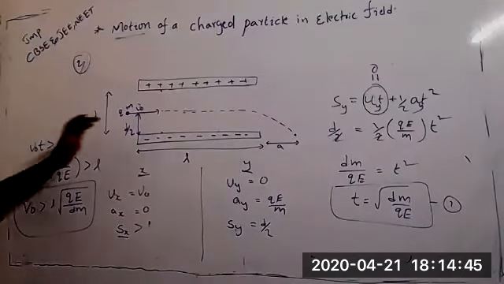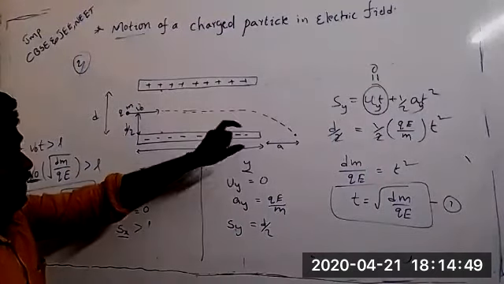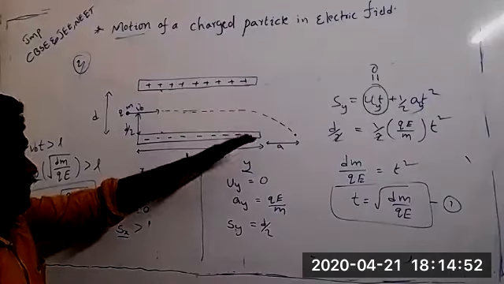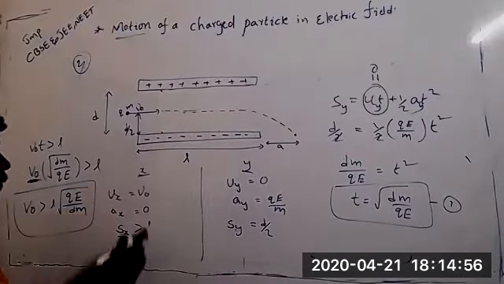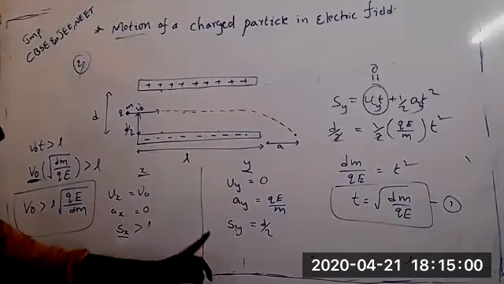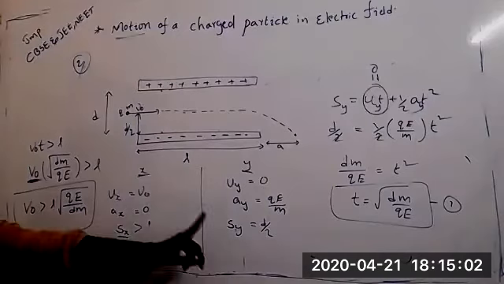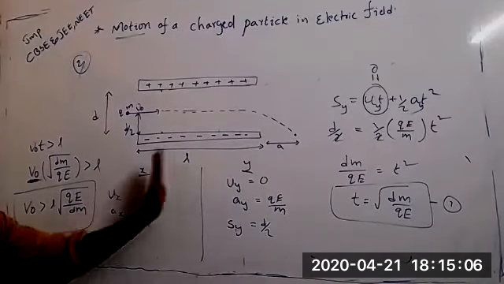See, when a particle is moving like this in the parabola path, that means they are giving a y direction and x direction components. When we know x direction, y direction components, immediately do like this, then you will get anything. If they want along the x direction distance, you can calculate. Y direction distance, you can calculate. If they ask tan theta, we can calculate. Only same method it is.